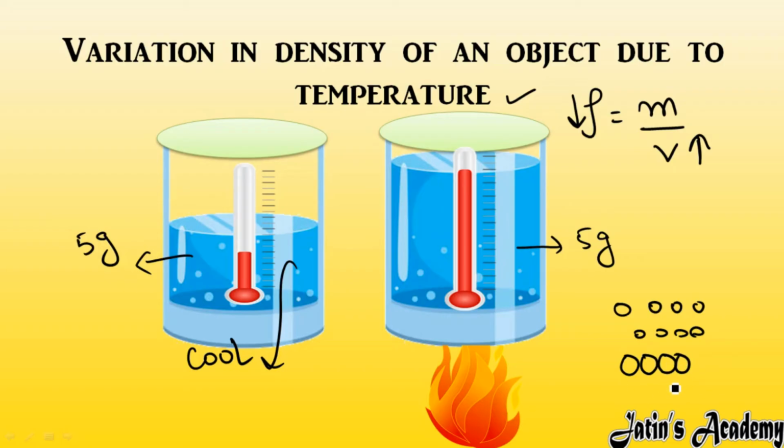If particles come close to each other, the volume of a liquid is going to decrease. If volume decreases, since density is inversely proportional to volume, density is going to increase. So it all depends upon the volume. Whenever we give heat to any object, expansion happens in the volume, and expansion means density goes down. But whenever we take heat out of a body, or cool any substance, the particles come close to each other. Coming close means volume reduces. If volume is reduced, obviously density will increase. So this is the relation between volume and density, and how it is affected by temperature.